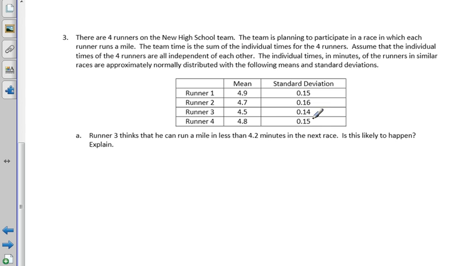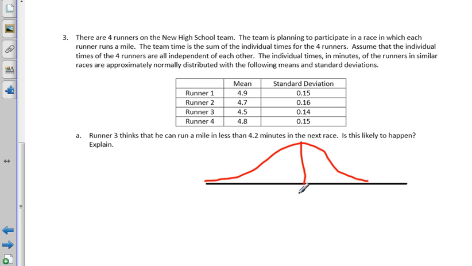All right, so based on what we know, his mean is 4.5 with a standard deviation of 0.14. So how can we figure out the probability that it's less than 4.2? Normal CDF. All right? Because we're assuming that there's a normal distribution and that his center is 4.5. So if we know where 4.2 is, then we're finding that.